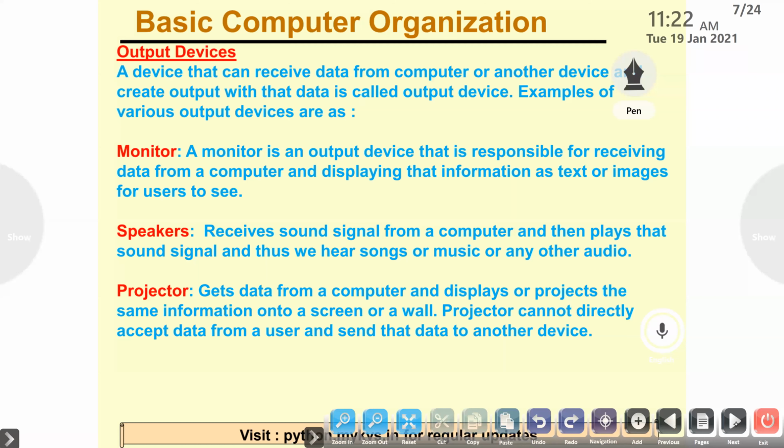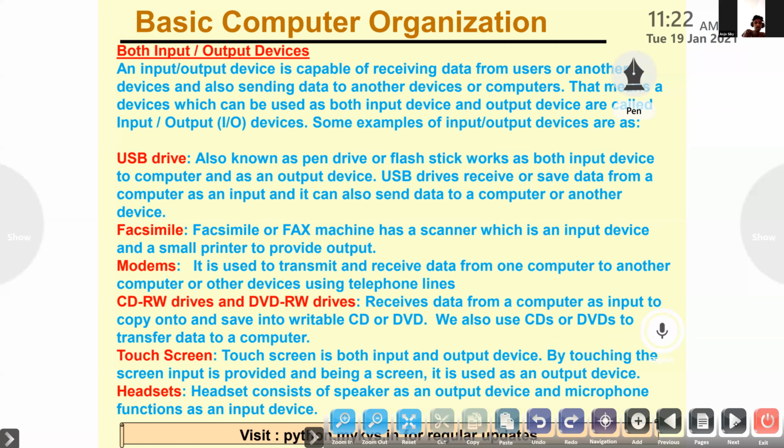Now, next one, both input, output devices. Wait, ma'am, it is loading. We will wait for you. Which one? Basic computer, both input or output devices.